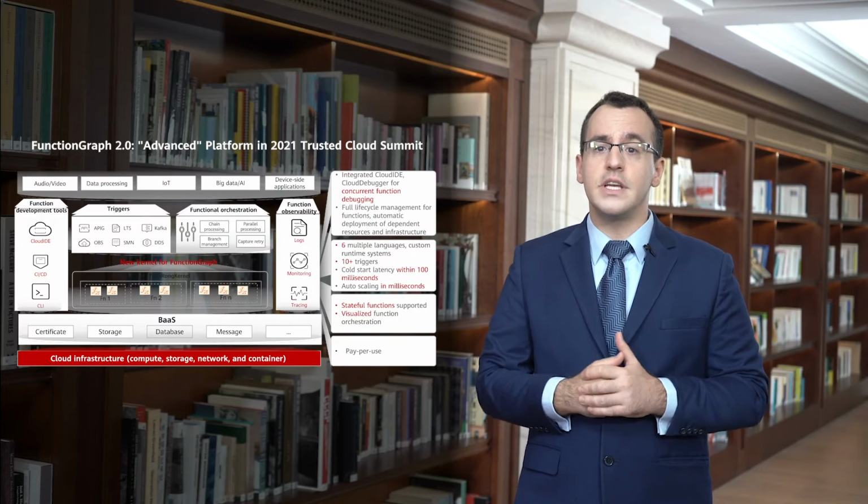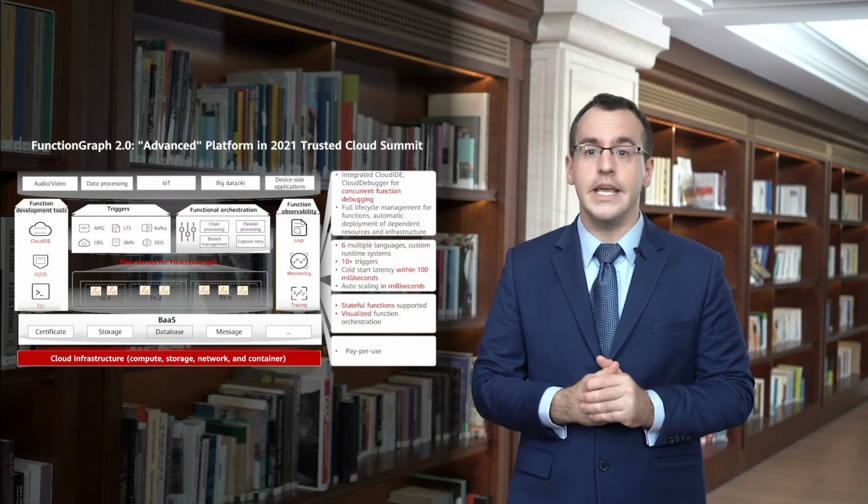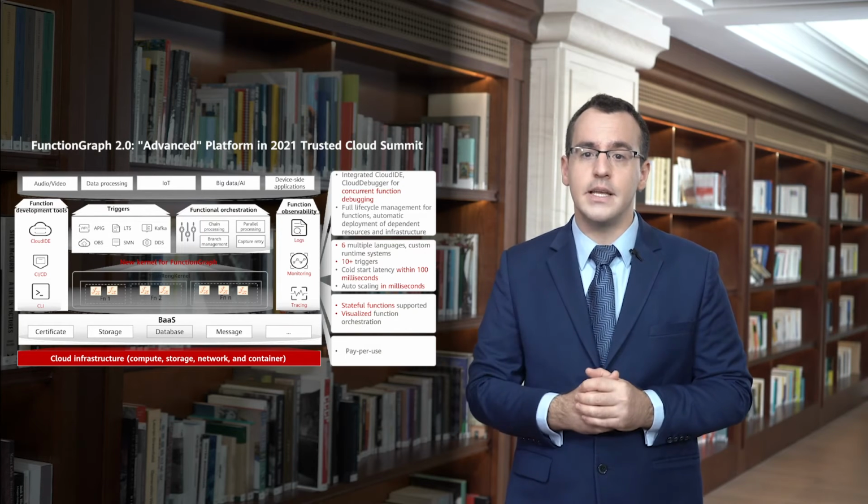FunctionGraph 2.0 is a new-generation function computing and orchestration service. Incubated in Huawei 2012 Labs, it provides deep integration with Cloud IDE, concurrent debugging of multiple functions, tracing, wizard-based function application building, and full lifecycle management, multiple types of programming languages, and customized runtime, cold start within 100 milliseconds, and millisecond-level autoscaling.